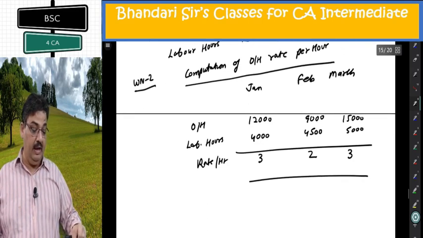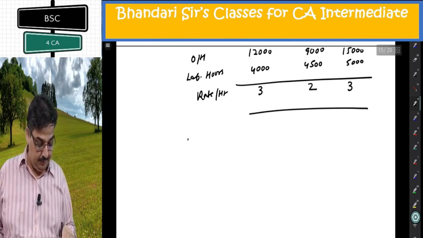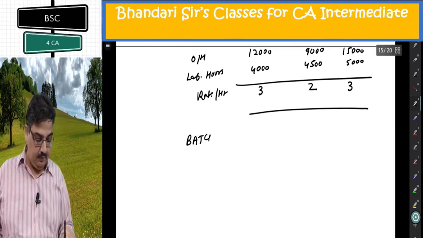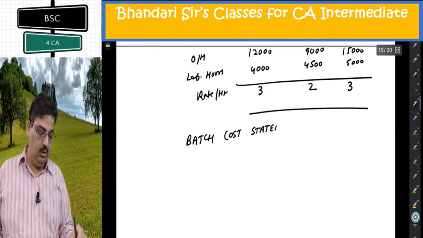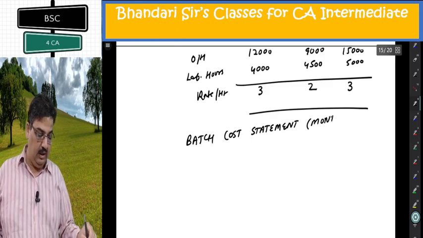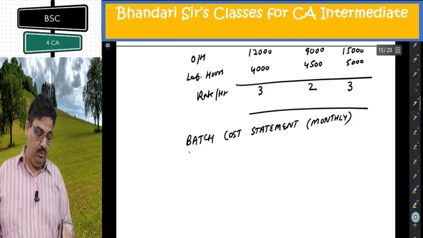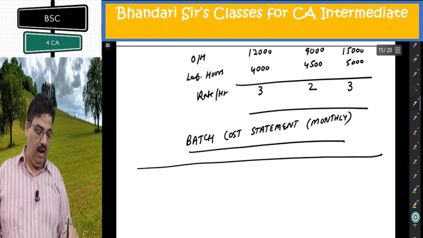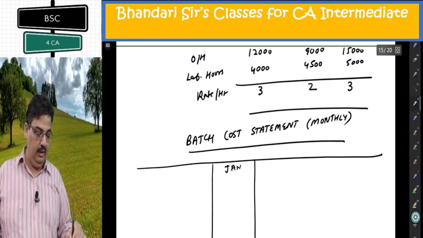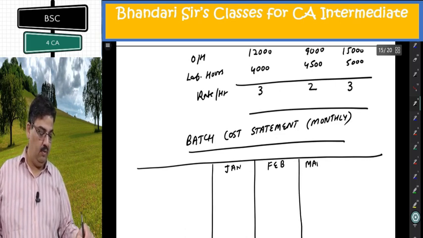Now I'm making main cost statement. Batch cost statement monthly. Aggregate also. I'll make total 5 columns. One for particulars, one for January, one for Feb, one for March, and one for aggregate total.